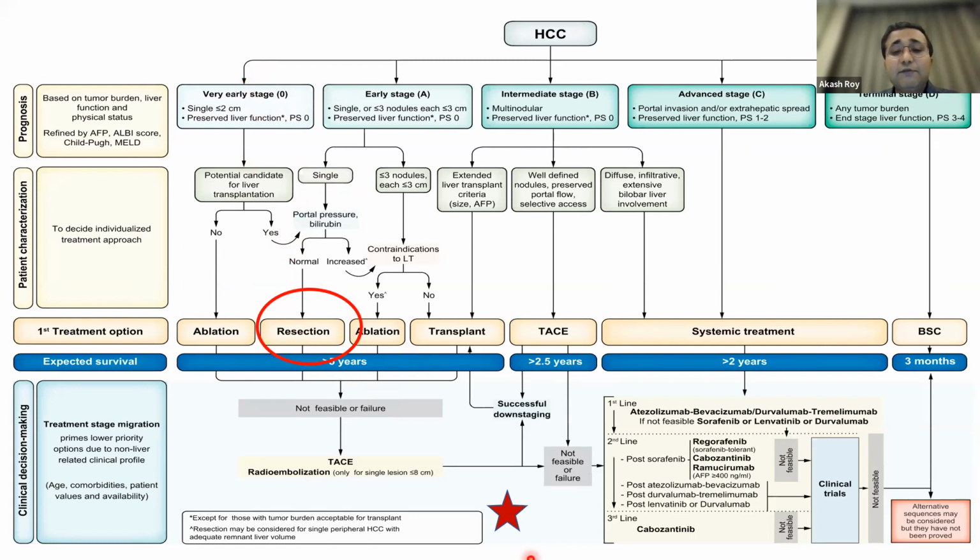But this comes with a caveat, specifically from Japanese studies, because they have a lot of non-cirrhotic HCCs, which actually doesn't apply to this classification system: that if you have got a good liver volume, and if you've got a very peripheral tumor, then you might just get away with that tumor, even if it's more than this. So these are basically the 2 or 3 indications in which we can do a resection.